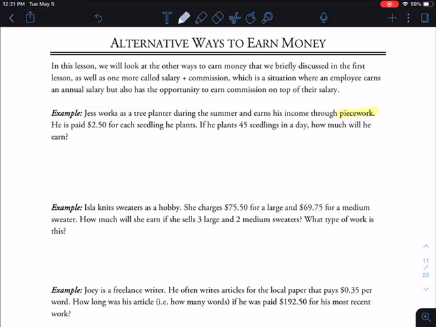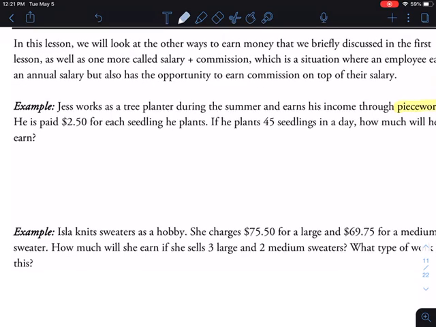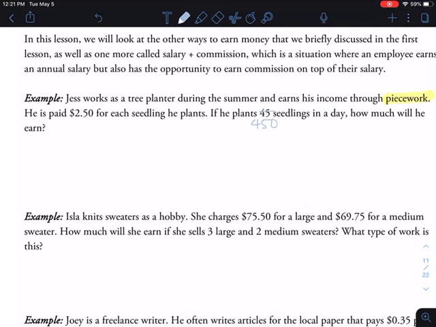All right, so yes, Jess works as a tree planter during the summer and earns income through piecework. He is paid $2.50 for each seedling he plants. If he plants, I already found a typo. Sorry, you guys. Okay, this here where it says 45 seedlings is supposed to say 450. Okay, so just correct that. I did actually a little bit of research on tree planting, and I guess they plant tons in a day. Whatever. This example is not totally accurate, but it works.